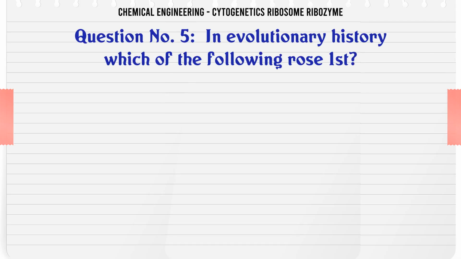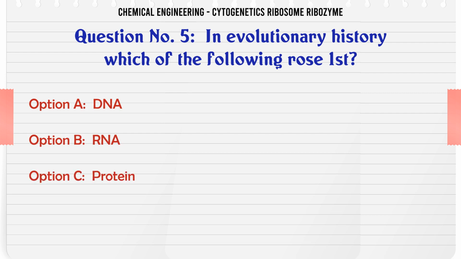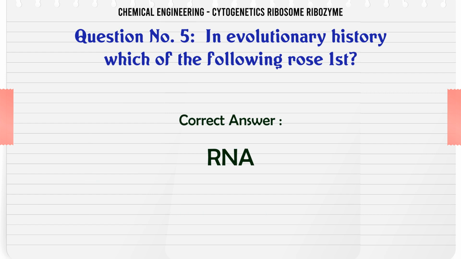In evolutionary history, which of the following rose first? A. DNA, B. RNA, C. protein, D. oxygenic mode of respiration. The correct answer is RNA.